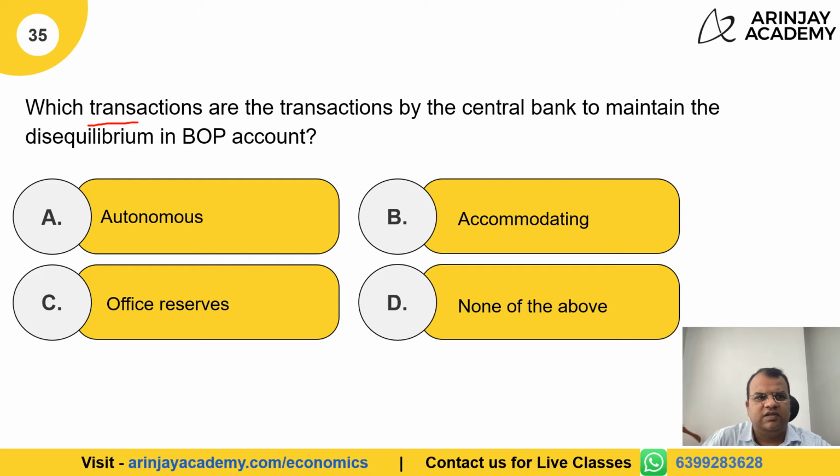Which transactions are the transactions by the central bank to maintain disequilibrium in the balance of payment account? Now, when we talk about disequilibrium in the balance of payment account, that means that this account is not in equilibrium.